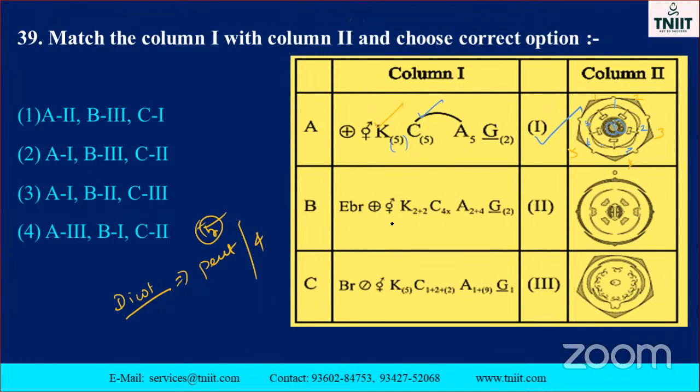Next one, see that one. See that K is 2 plus 2. See here, 1, 2, 3, 4. Only 4 is there, 2 plus 2 only. The outermost layer is 2, here 1 and 2 are the outermost, and here 3 and 4 are the innermost. So this one is also free in nature, it will not touch anywhere. So this is correct. The calyx is also 4, see here 1, 2, 3 and 4. So this one is also correct.